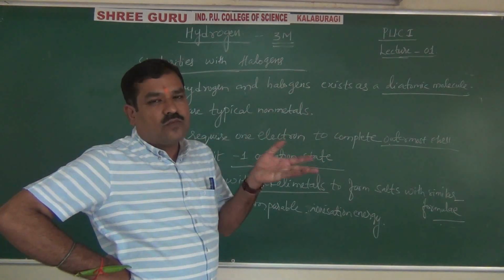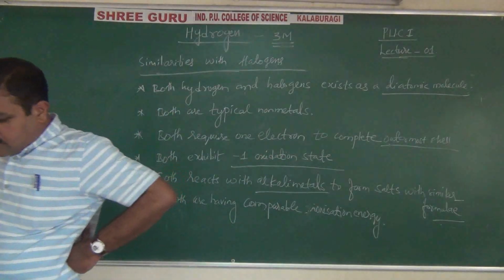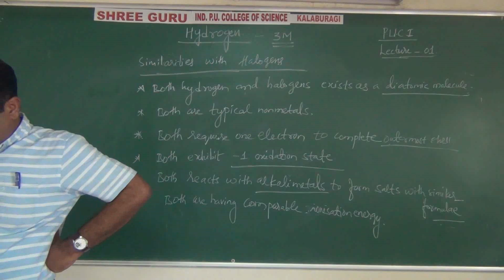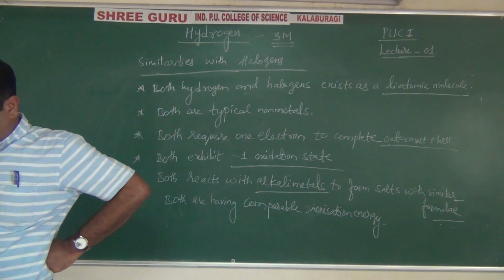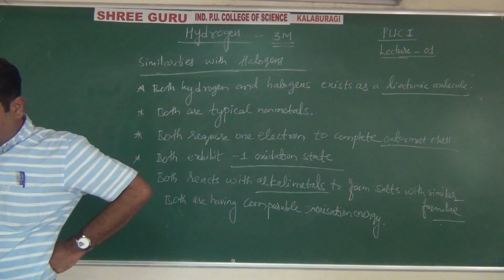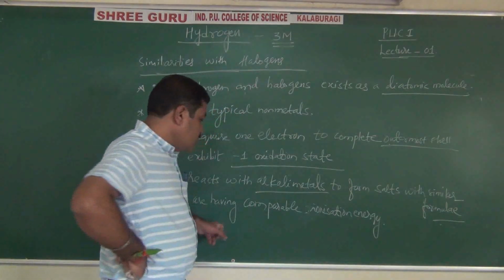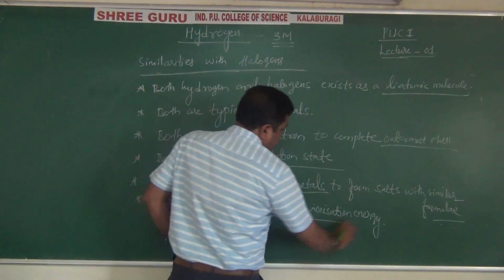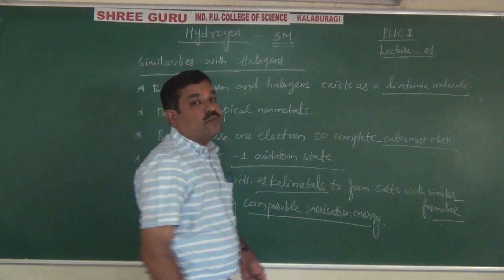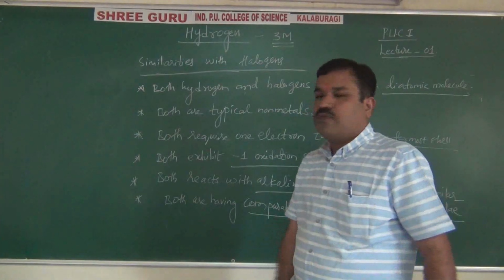Hydrogen also will form similar compounds, right? Like this, both react with especially alkali metals and form salts with the similar form. And lastly, both have comparable ionization energy. Comparable means almost the same, not exactly the same.